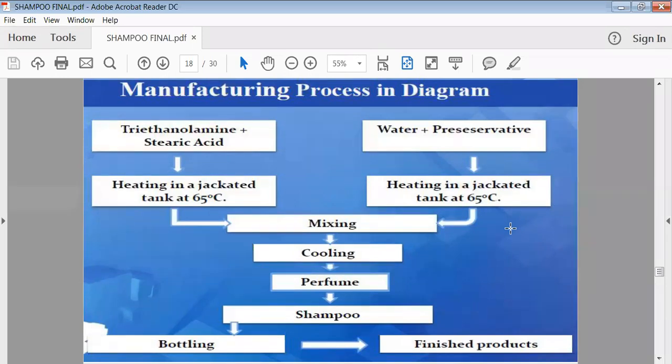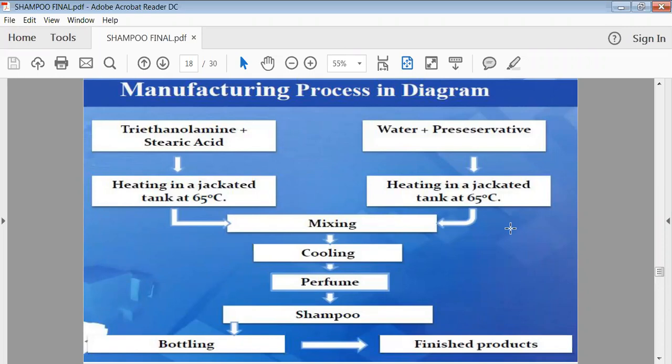Then lastly we have to add the perfume. Why are we adding the perfume at the last? Because perfume will get vaporized when we add it at a higher temperature. So after the cooling itself we have to add the perfume, and finally we can add it to the final container and go for the packaging of that shampoo. So the simple procedure is there for the preparation of shampoo.